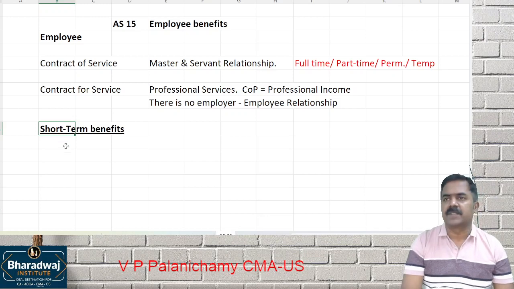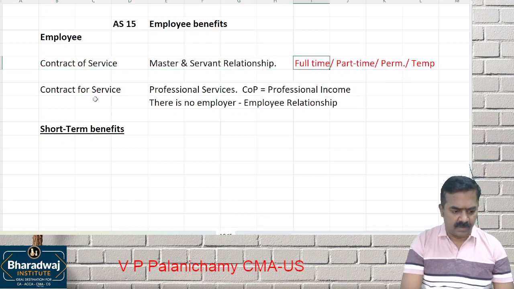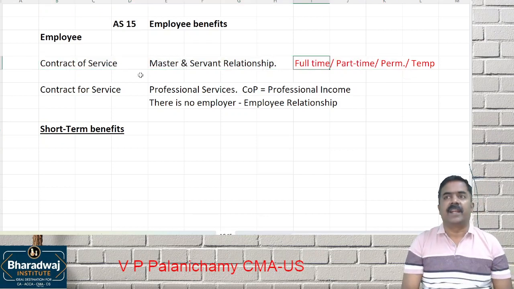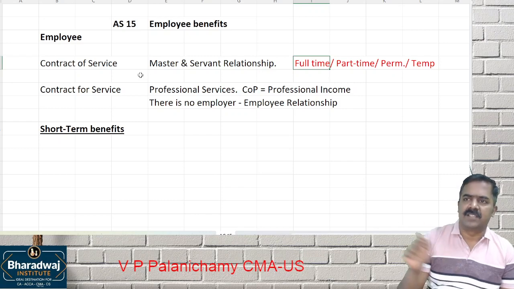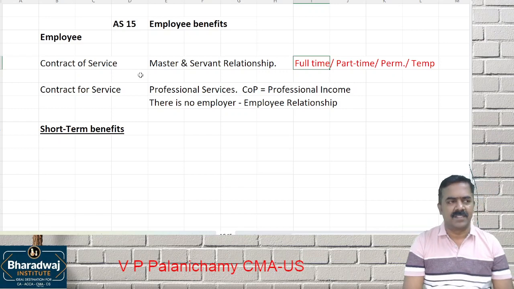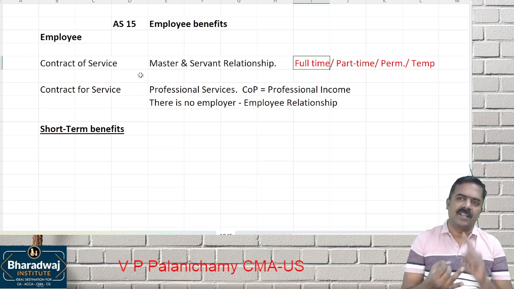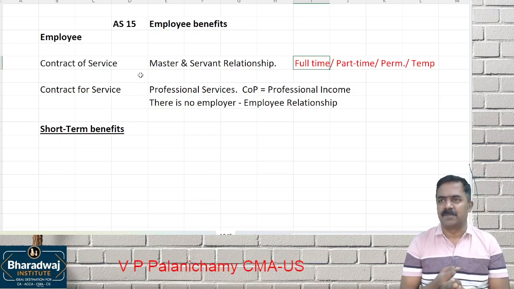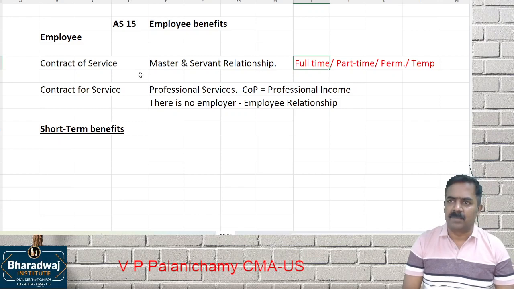Example of short-term benefits. And again, this AS 15 also provides the payment made as per the contract. What do you mean by payment made as per the contract? You are appointed for a salary with allowances, perquisites and all those things are coming under which one? Employee benefits. Here, as per the terms of agreement, the employer provides what? Basic salary, allowances. You could have seen different types of perquisites. All these things will come under which one? Contract of service, employee benefits.